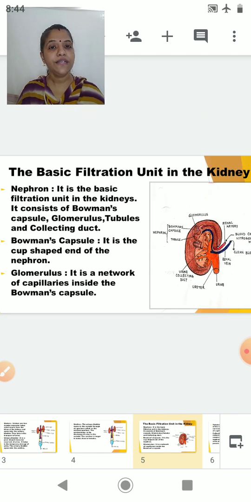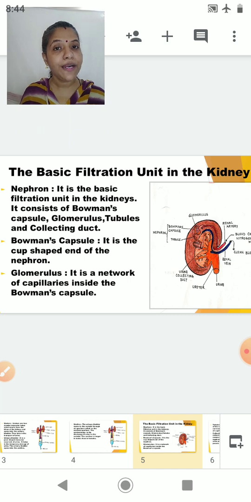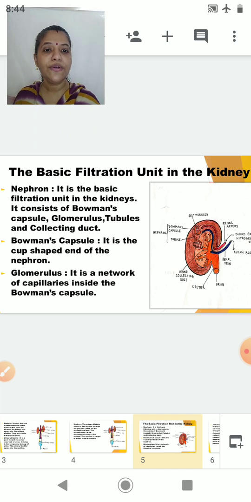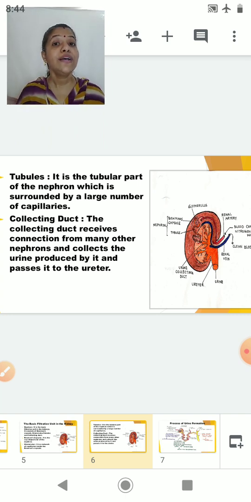So here is the basic filtration unit of the kidney, the nephron. It is a basic filtration unit in the kidneys. It consists of Bowman's capsule, glomerulus, tubules and collecting duct. Bowman's capsule, as I told you, is a cup-shaped end of the nephron. Glomerulus is a network of capillaries inside the Bowman's capsule. Then you have the tubular part of the nephron, which is surrounded by capillaries, and finally the collecting duct, which is going to receive connections from many other nephrons. So these are the parts of a nephron, which is a basic functional unit of a kidney.